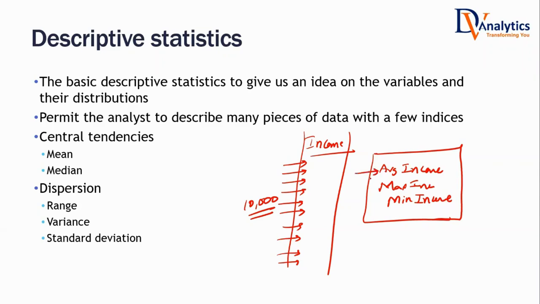Average income is known as measure of central tendency. Minimum and maximum, that will give us an idea on the range. They are known as measures of dispersion. These descriptive statistics, we are already using them. But the only thing is, we do not know what the actual technical jargons are. So let us understand what central tendencies and measures of dispersion are, and how we calculate them when we are working on a data set.